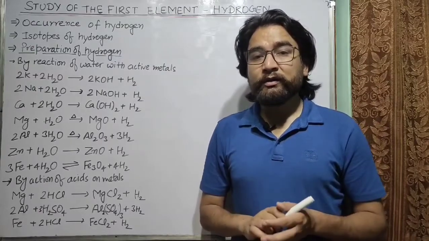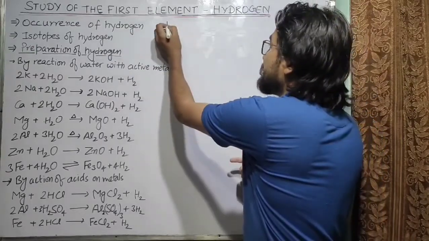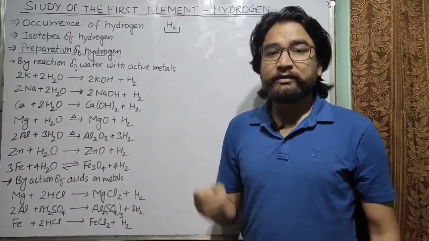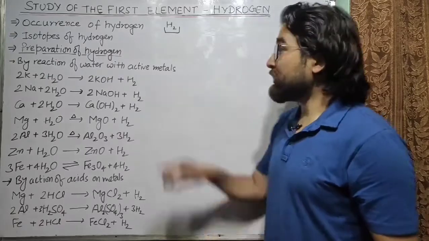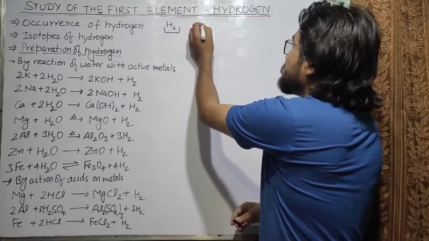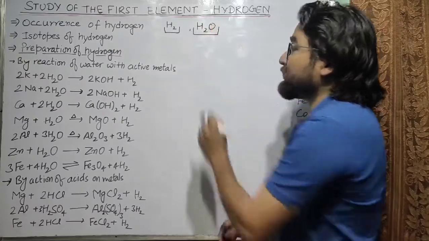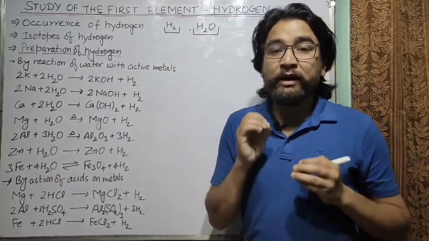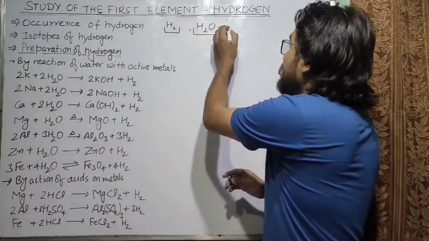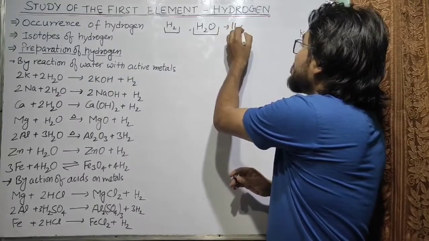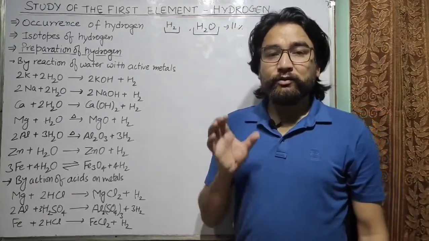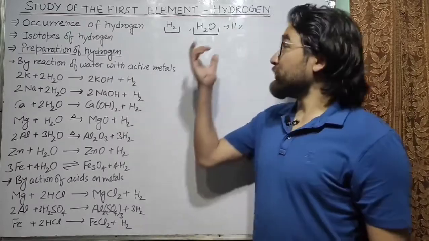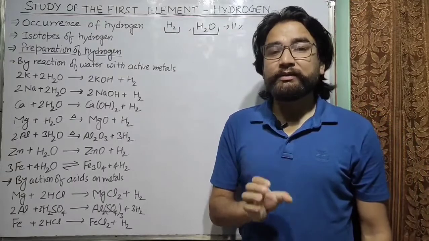If we talk about the Earth, you know that hydrogen is present in our atmosphere in the form of H2, that is hydrogen gas. However, it is less than 0.03%, as well as it is present in the combined form in our oceans, seas, rivers, etc. So it is present in the form of water. So water consists of about 11% of hydrogen. So in combined form in sea or in rivers or oceans, it is about 11% hydrogen.